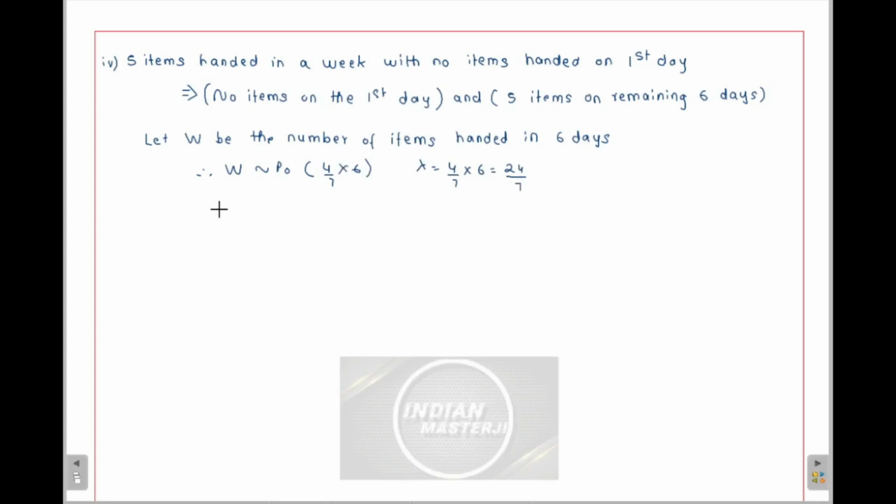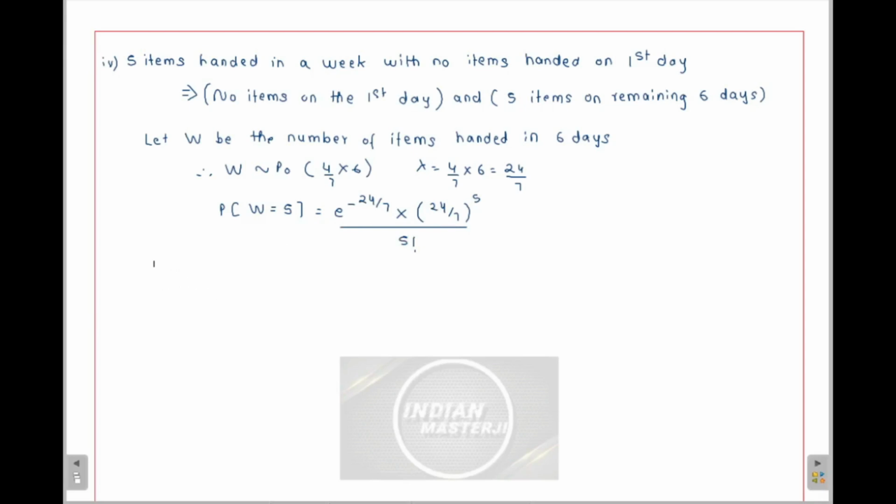Correct? So can I find this particular probability? Probability of W equal to 5. That means 5 items are handed on the remaining 6 days. So this particular value will be equal to what? It will be equal to e raised to minus lambda, that is e raised to minus 24 by 7 into 24 by 7 raised to 5 upon 5 factorial.